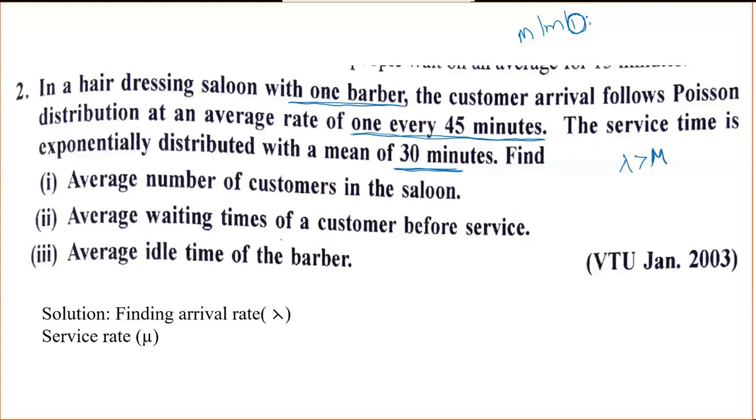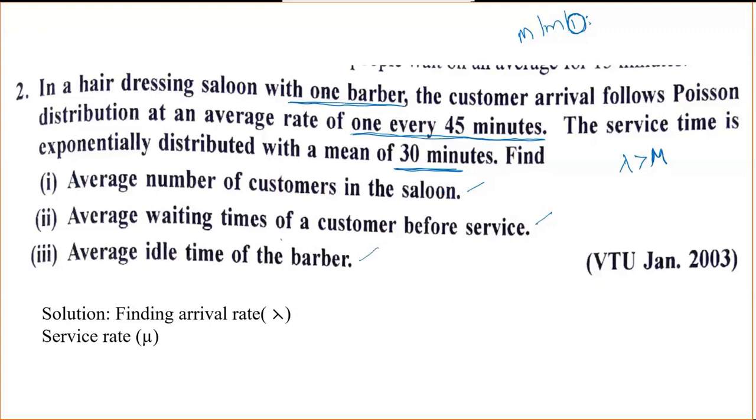Here the customers are coming every 45 minutes, but the service time is 30 minutes. Now find the average number of customers in the salon, the average waiting time of a customer before serving, and the average idle time of the barber. We already know the formulas, so we can find these.